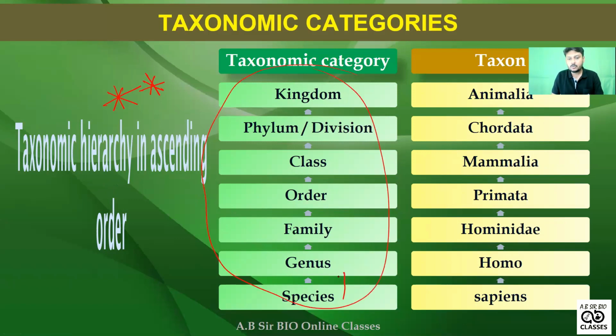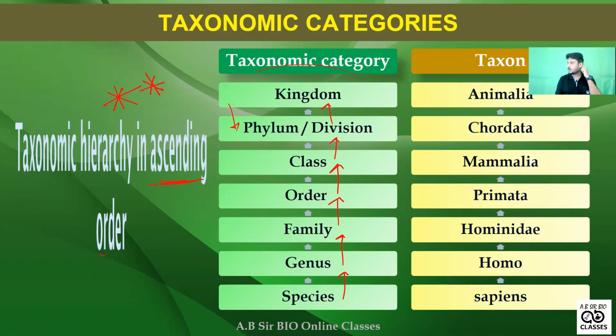Species to genus, genus to family, family to order, order to class, class to division, division to kingdom. Very, very important. If it is descending order, then we come from kingdom to phylum level. But this is ascending order, so we go from the species level to the kingdom level.